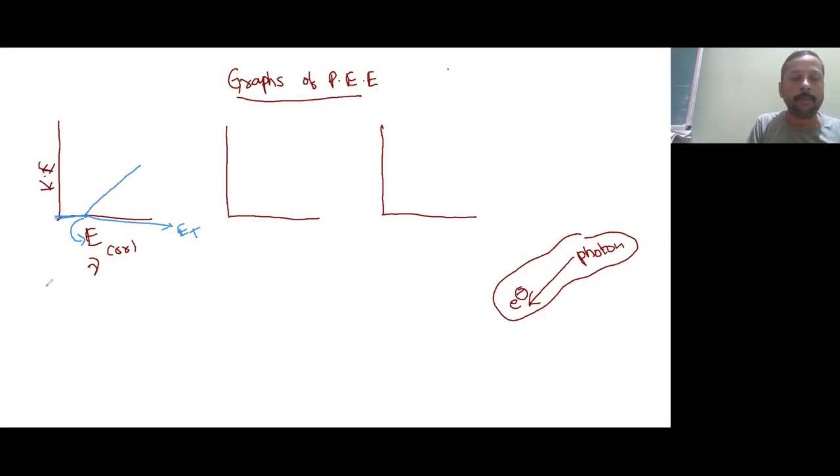Simply you can compare this with the help of the straight line equation. This is E is equal to, but I have to modify this: kinetic energy plus threshold energy.